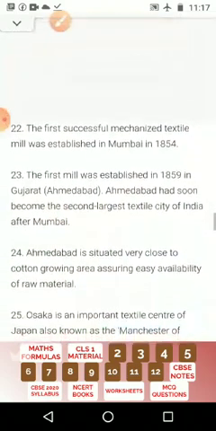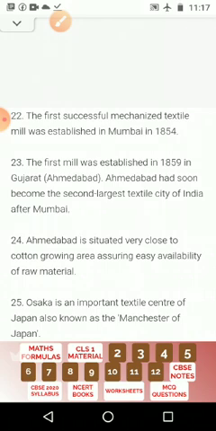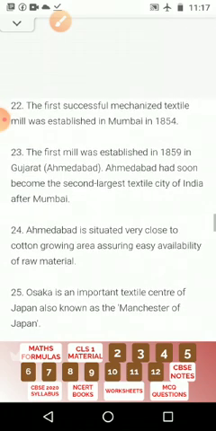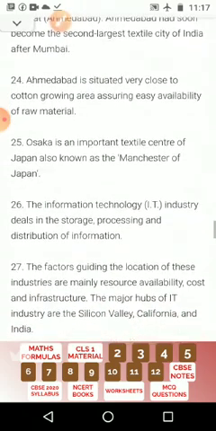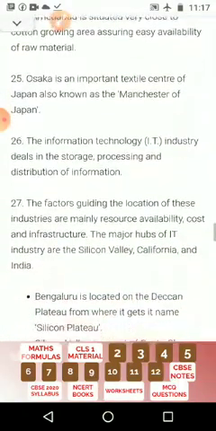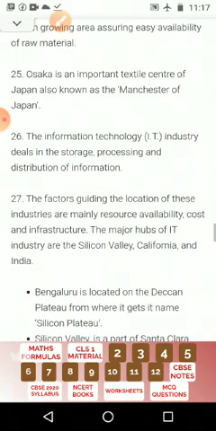The first successful mechanized textile mill was established in Mumbai in 1854. The first mill in Gujarat was established in 1859 in Ahmedabad. Ahmedabad soon became the second largest textile city of India after Mumbai. Ahmedabad is situated very close to the cotton growing area, assuring easy availability of raw materials. Osaka is an important textile center of Japan, also known as the Manchester of Japan.